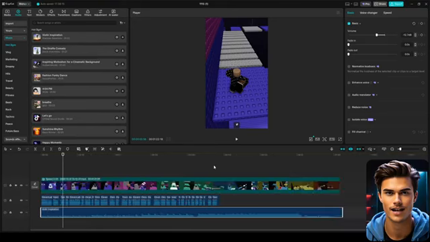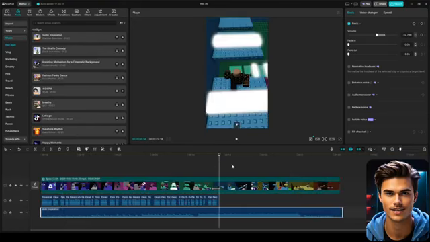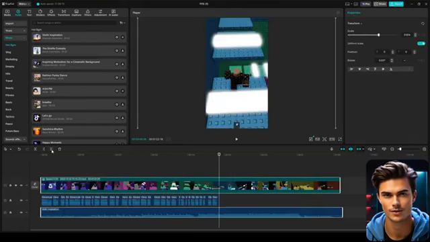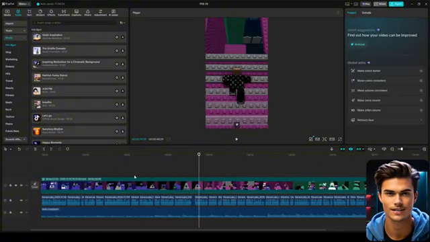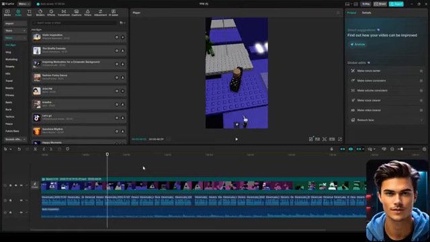Finally, go to the end of the timeline, select both the gameplay and the background track, and use the cut tool to trim them exactly where the voiceover ends. And with that done, all of your assets are now the same length, and you're ready for the next step. In this step, we're going to add captions.